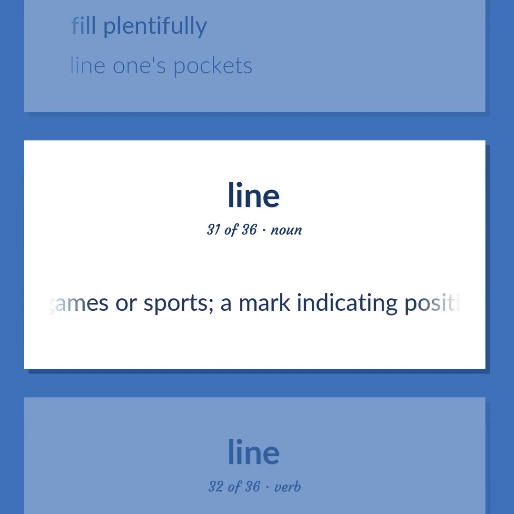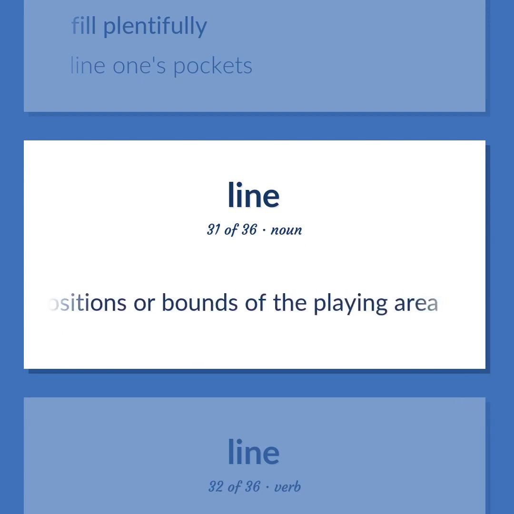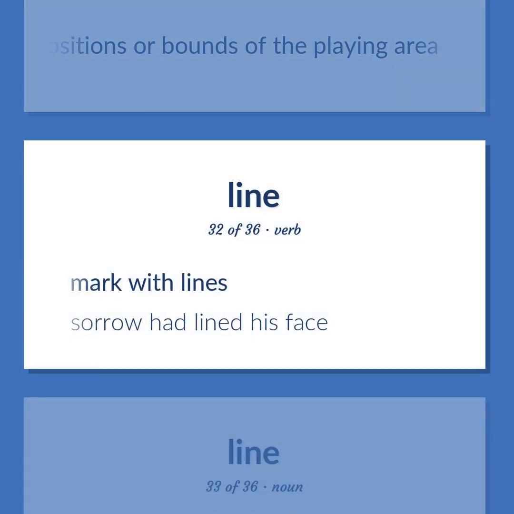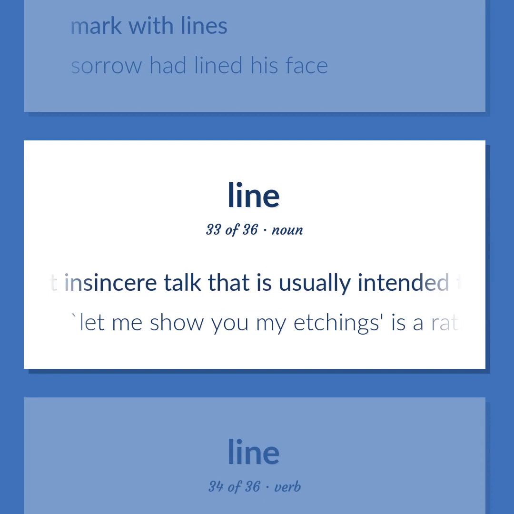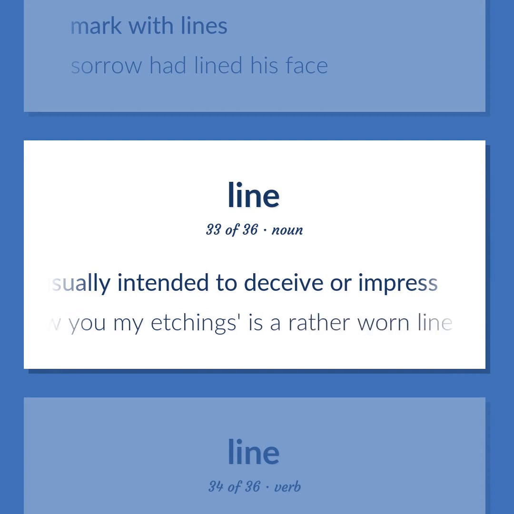In games or sports, a mark indicating positions or bounds of the playing area. Mark with lines. Sorrow had lined his face. Persuasive but insincere talk that is usually intended to deceive or impress. Let me show you my etchings as a rather worn line.